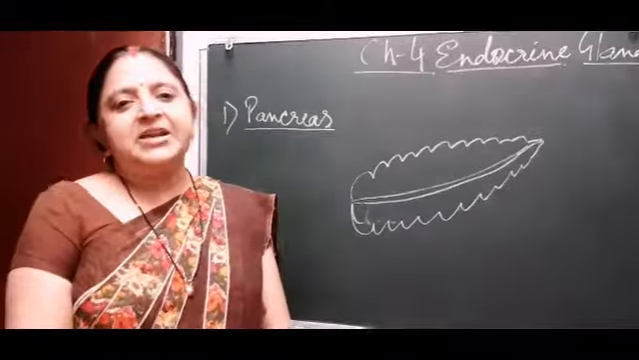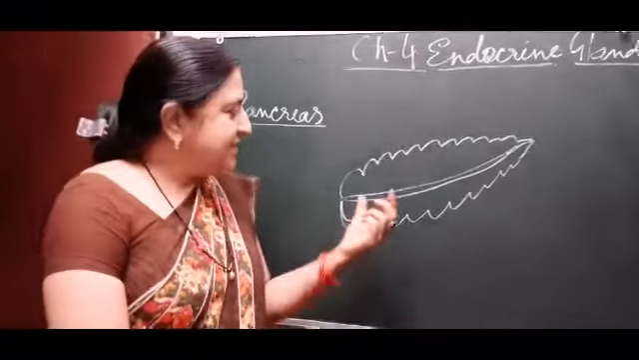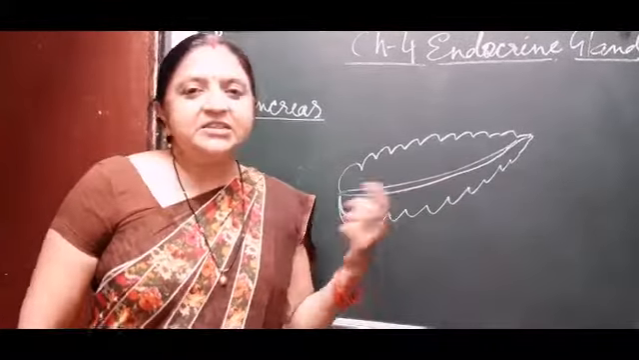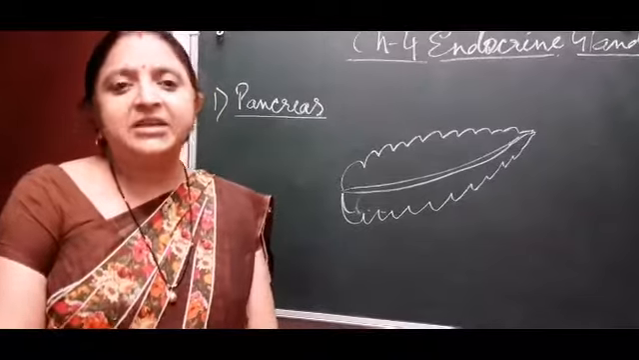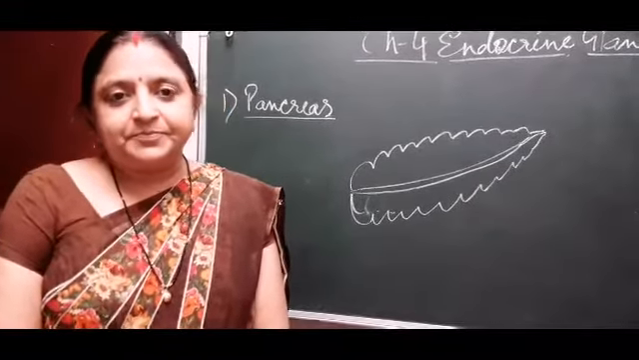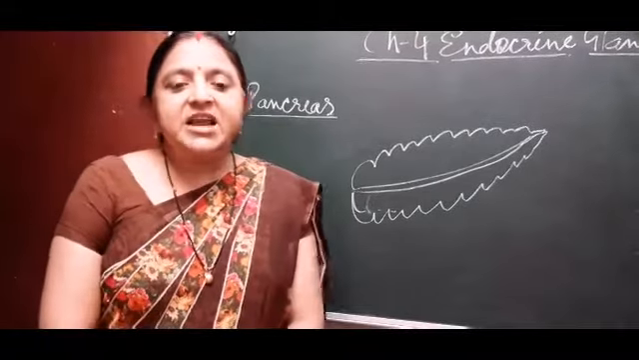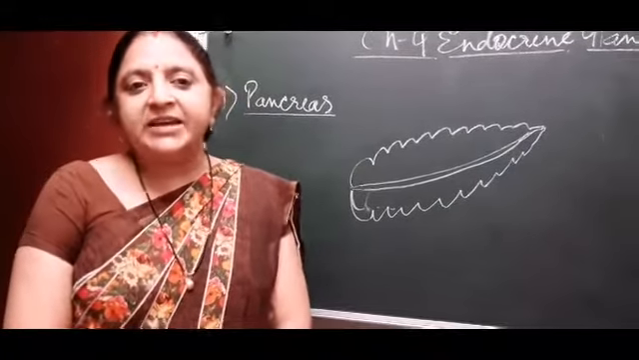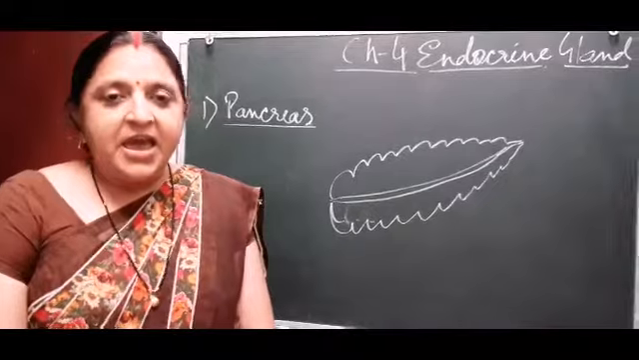The pancreas is a leaf-like gland. See the structure of the pancreas. It is a leaf-like structure and it is present between the stomach and intestine. And this is the gland which works both exocrinally and endocrinally.